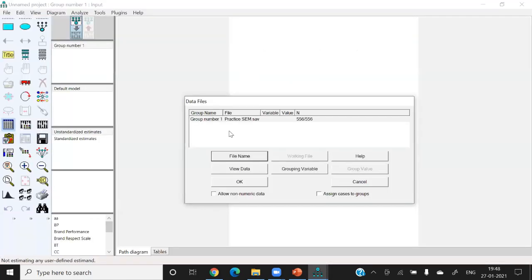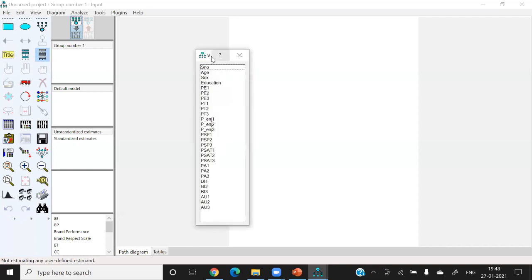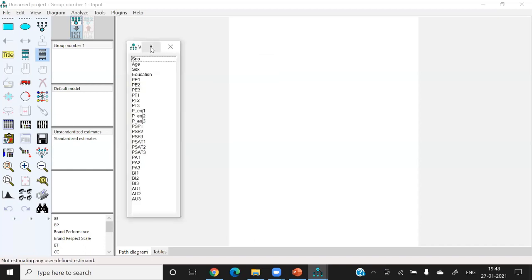There are 556 observations in the data set, and now it is clear. And I can see all the variables here. So you can see all the variables are here, and let it take it in this side. Okay, now what you need to do, you go to the view,